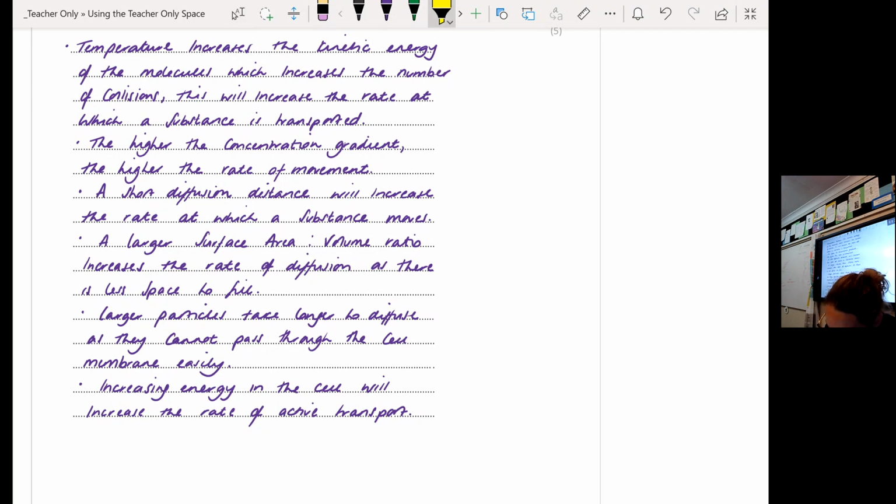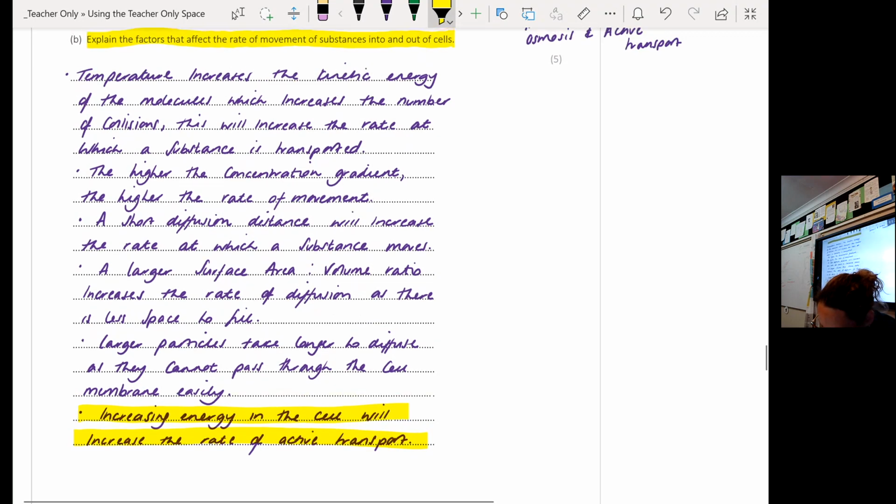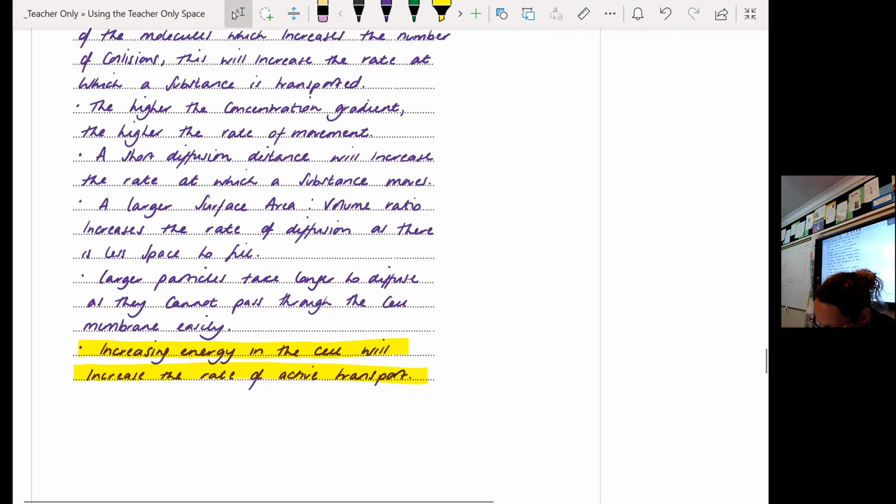Now here is the only one I have been specific on to a specific membrane process, and that is because energy is not required for the process to work for osmosis or diffusion. They're passive processes, but active transport does require energy. So if I don't have a lot of energy in the cell, then active transport will not happen quickly. So that's why I have to be specific in that marking point.